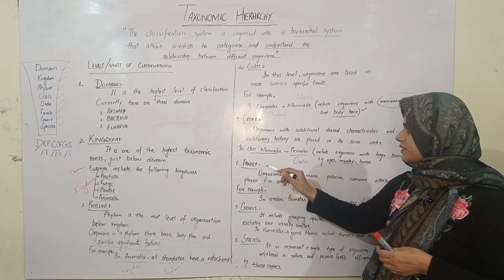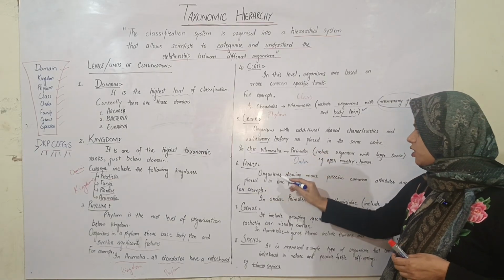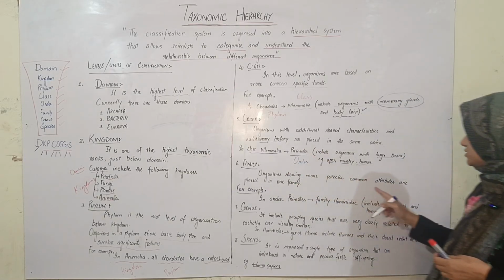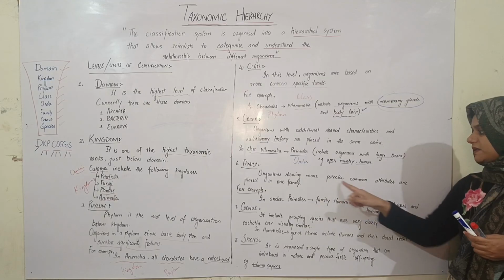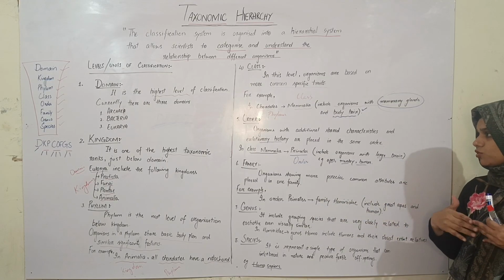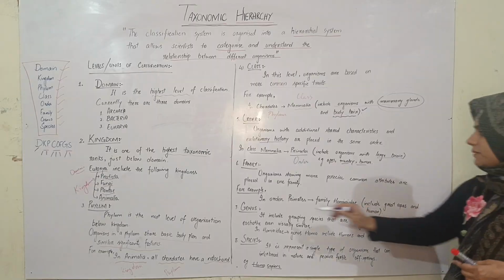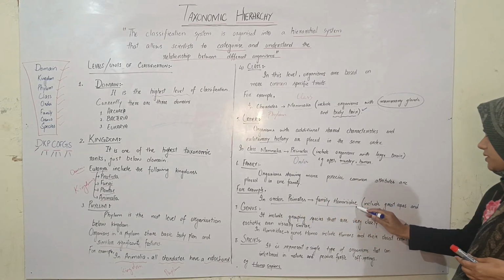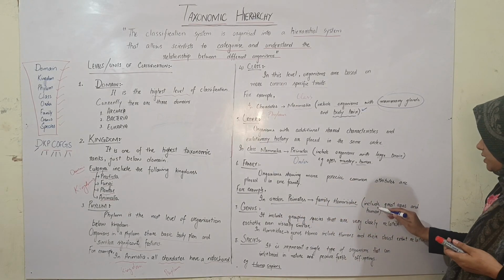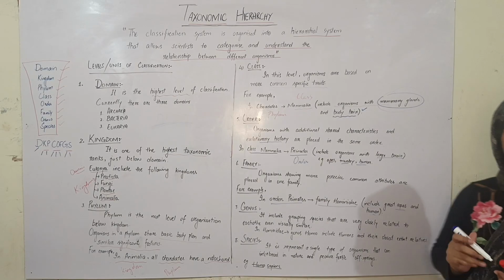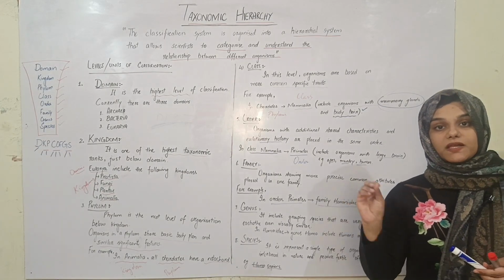Now look at the next rank below order, that is family. Organisms showing very precise common attributes, even more closely related than those present in an order, are placed in one family. For example, in order primates, family Hominidae, that is our family, includes great apes and humans. So family Hominidae includes only apes and humans.